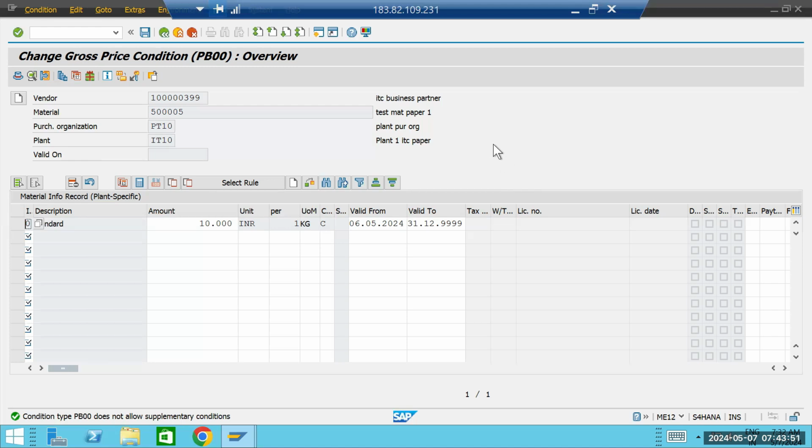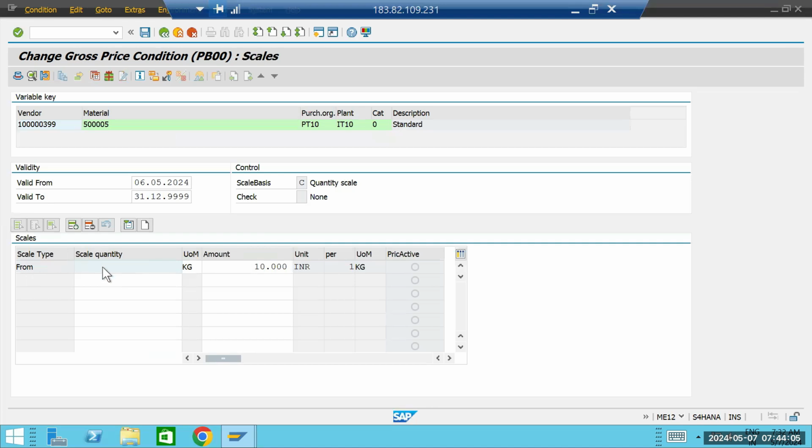Okay, fine. Now we will be looking into two of the conditions. One is free goods, one is scales. If we go to scales, here you can see the from scale quantity. Let's say from one, I'll be putting one. So from 1 kg, it will be 10 rupees. If I'm giving an order from 1 kg, it will be 10 rupees.